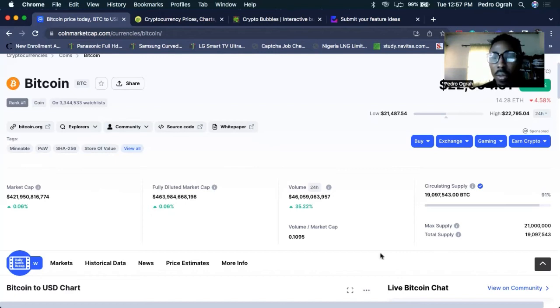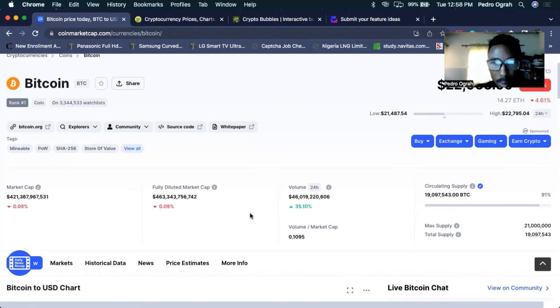Also look at Shiba Inu. Shiba Inu has a very large supply, but what has been keeping Shiba Inu alive is the strong community that they have and other use cases they have for the cryptocurrency. So once a coin has a very high maximum supply or unlimited supply, you have to go and check if they have a strong community. If you don't have a strong community, such a coin cannot do well. So these are things you need to look at when investing. These are the fundamentals and tokenomics you need to look at.